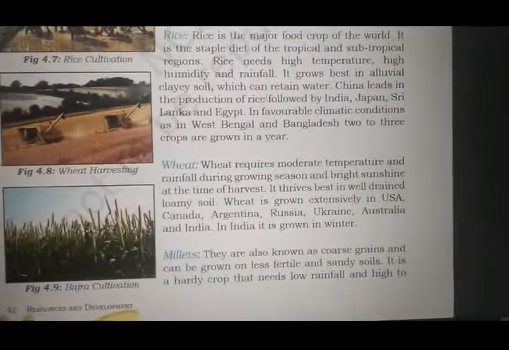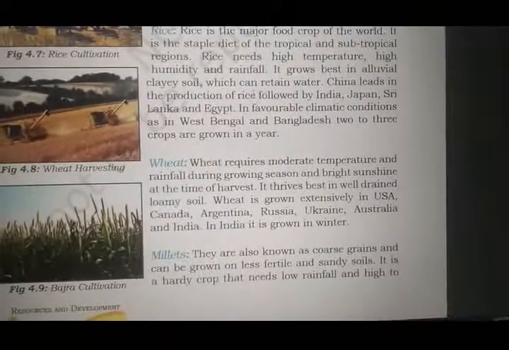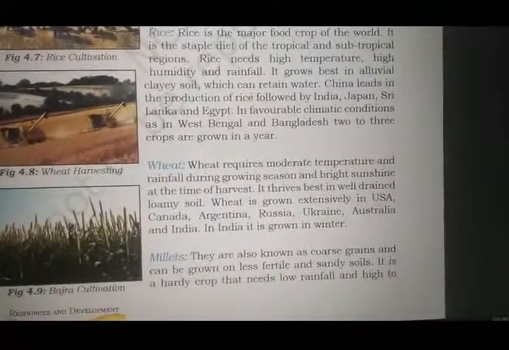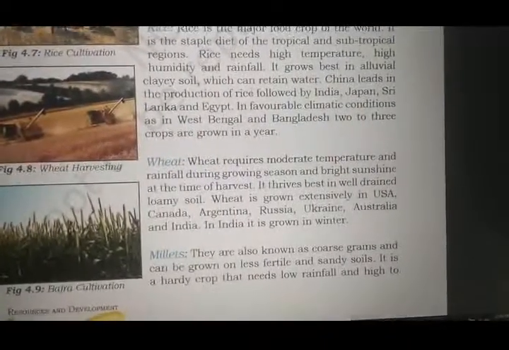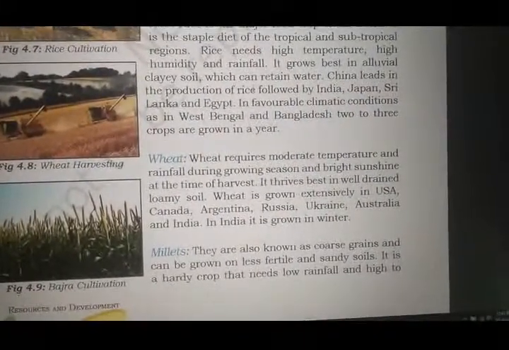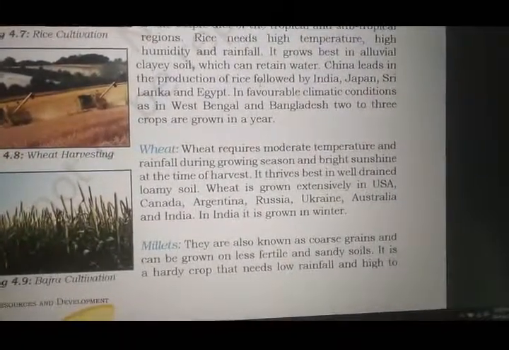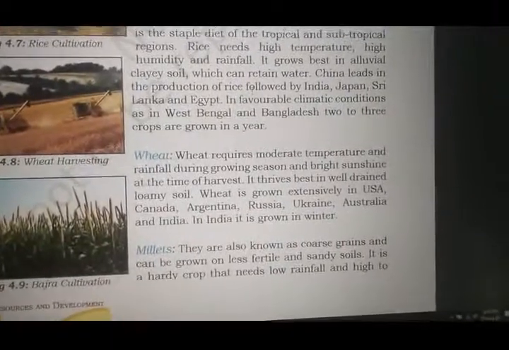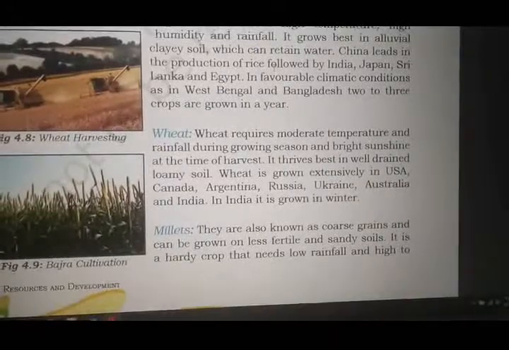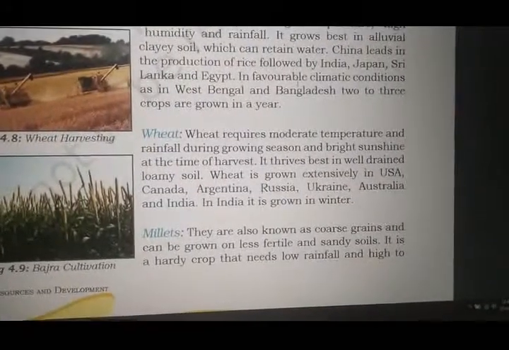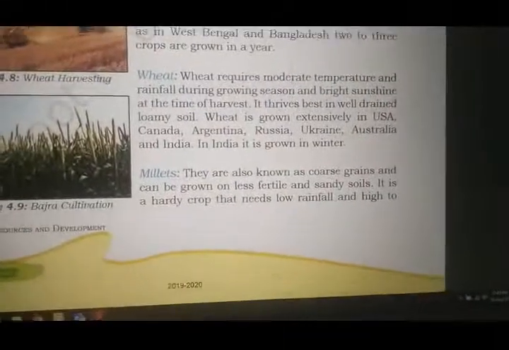China leads in the production of rice, followed by India. Japan, Sri Lanka and Egypt are also among the leading producers of rice. In favorable climatic conditions, as in West Bengal and Bangladesh, 2 to 3 crops are grown in a year. So in the same field in a year, you can grow rice more than twice or thrice.